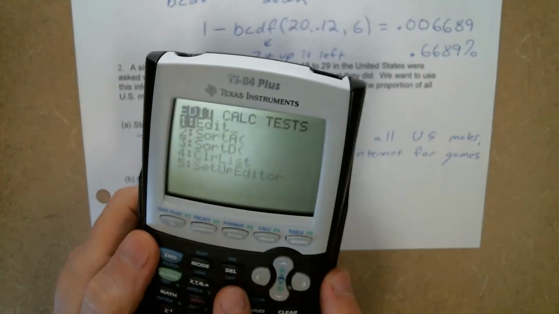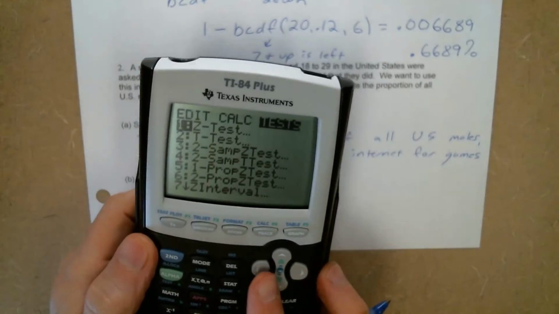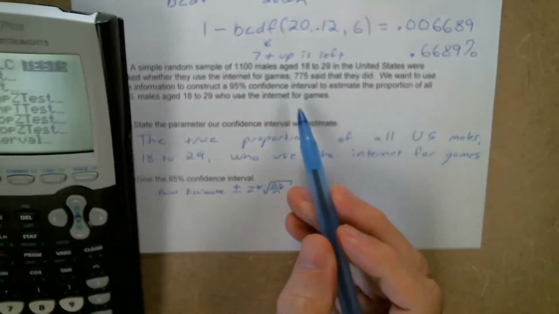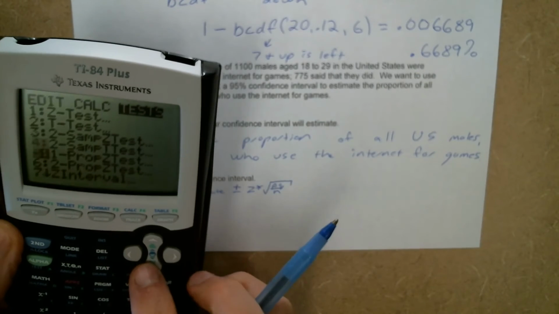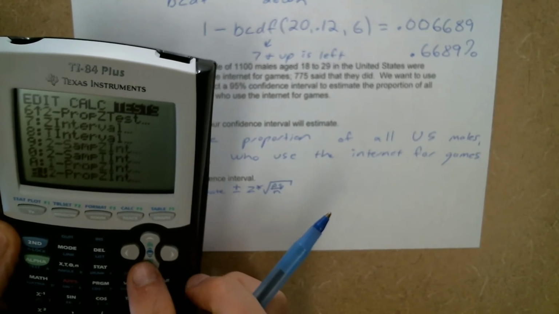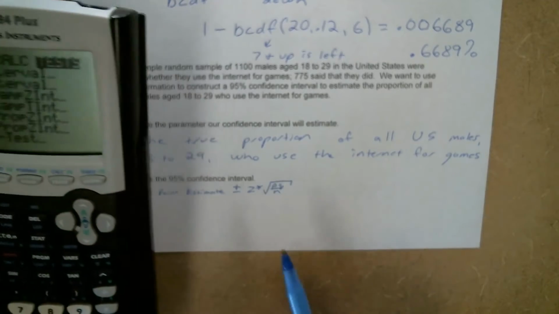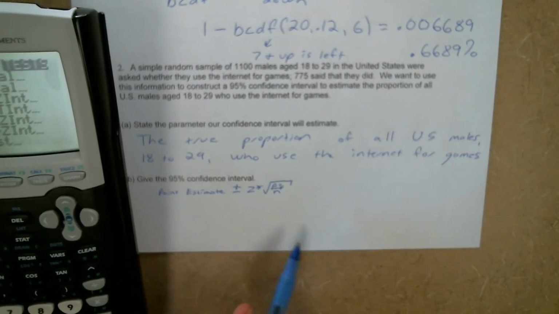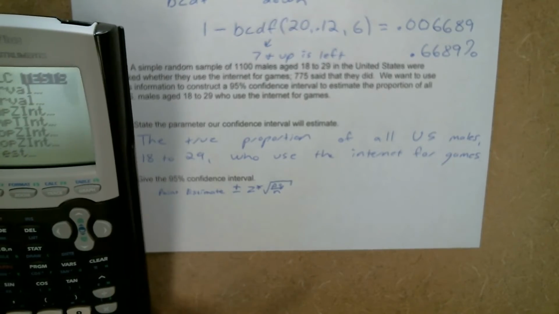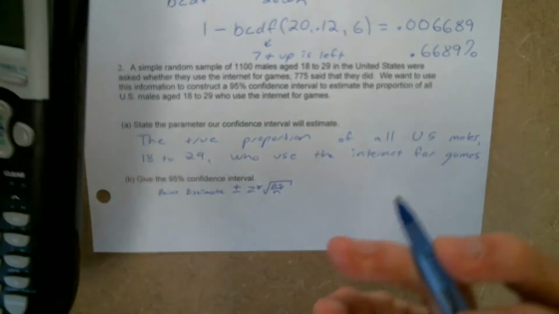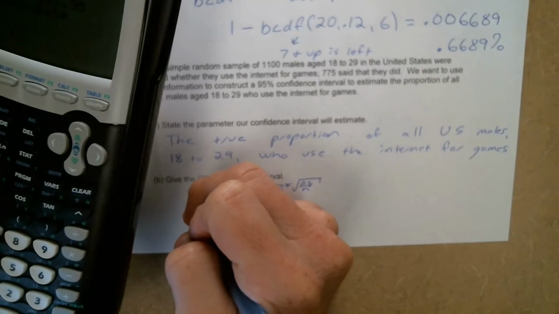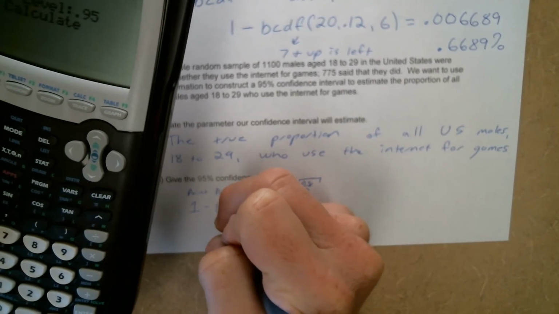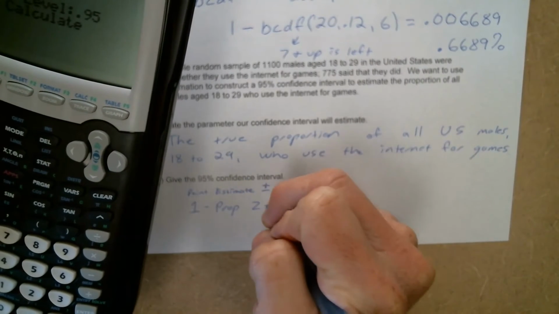So that would be the stat test menu. This is dealing with proportions. So we know we're using one of the proportion intervals, and there's only one situation going on here. There's only one group that we have information on. So this is going to be a 1 prop z interval.